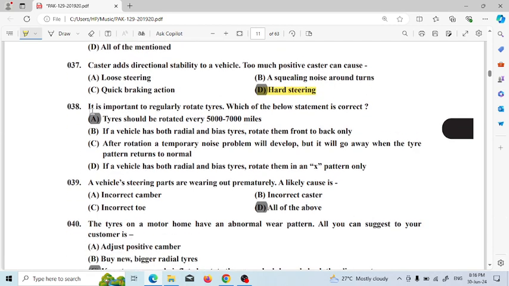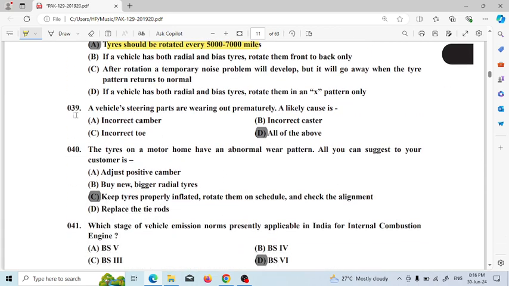Next, it is important to regularly rotate tires. Which of the following statements is correct? Tires should be rotated every 5,000 to 7,000 miles. Next question 39: the vehicle steering parts are wearing out prematurely. Likely causes are incorrect camber, incorrect caster, and incorrect toe. So the right answer will be all of the above.